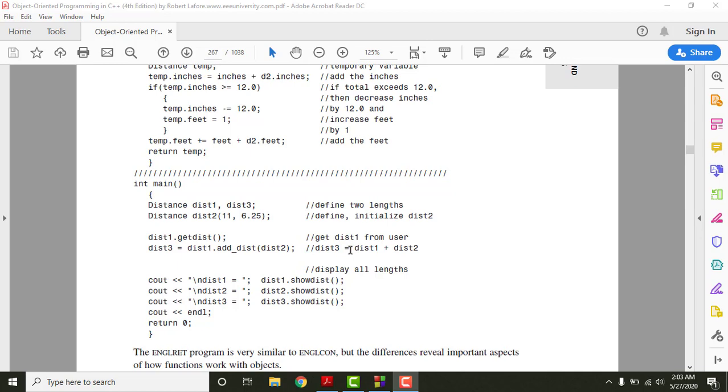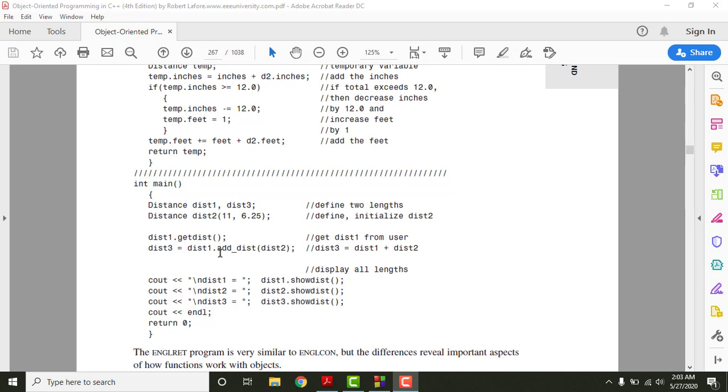So basically it is giving us a little bit more realistic sense of basic mathematics, like distance 3 is equal to distance 1 plus distance 2. In the last program that we have seen, the function definition and the function call were a little bit unrealistic, but this seems a little bit more realistic, right? So we can call the functions in this method as well. This is the idea behind this whole program.